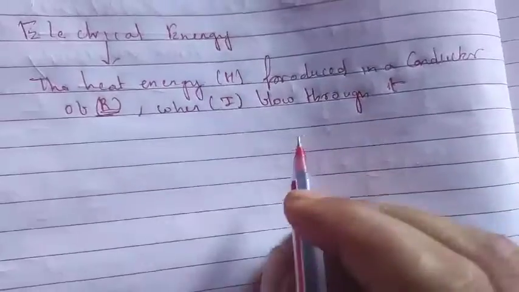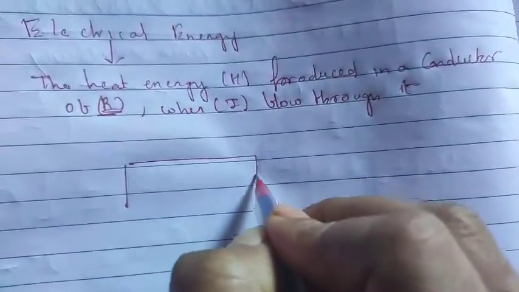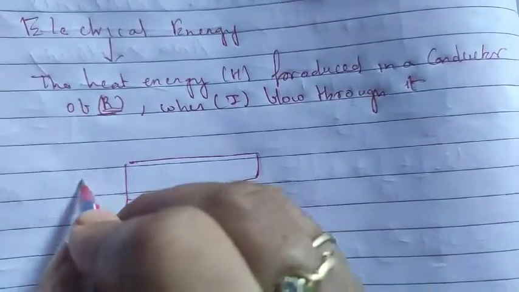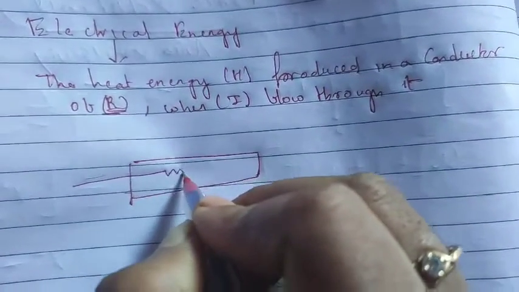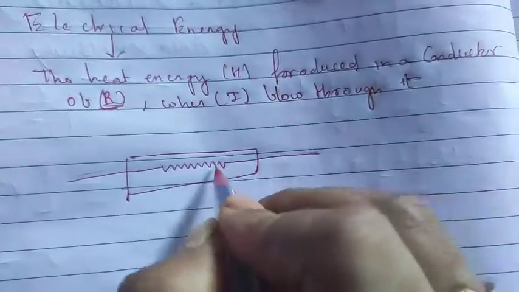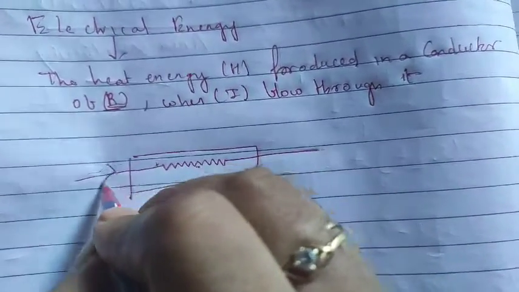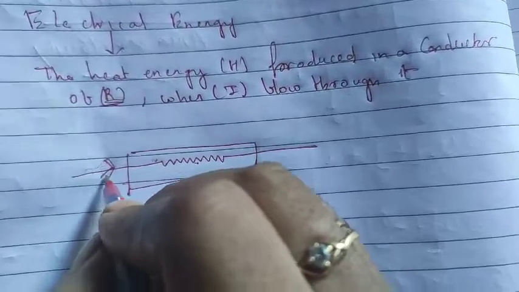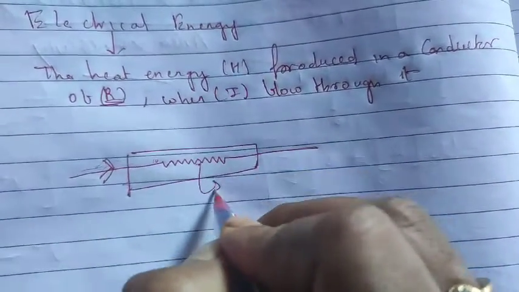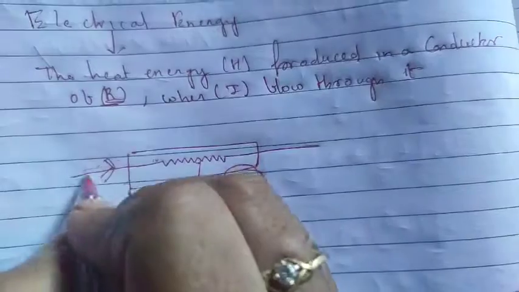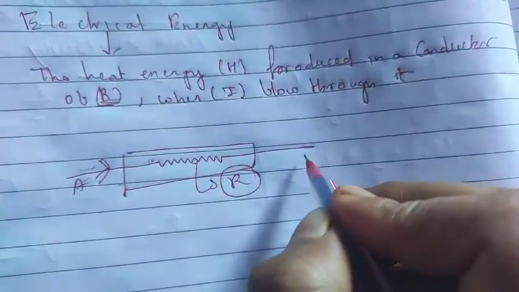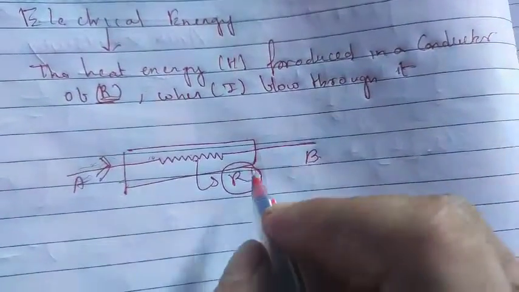Clear? So in general, students, suppose this is one part of a wire, a very thin part. It is a simple thing which you have to understand, and this wire has some resistance. When there is a flow of current, some resistance is generated in the wire, and we take two terminals, one terminal A and another terminal B. Clear to you?